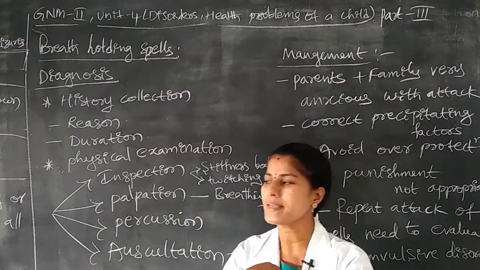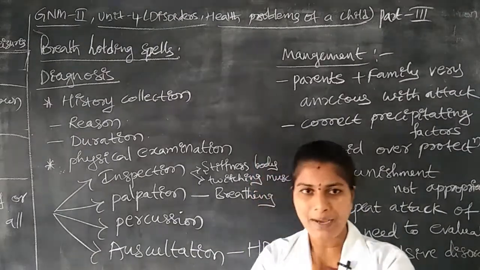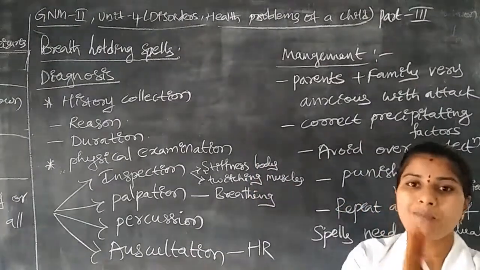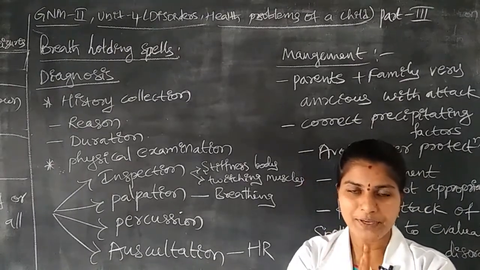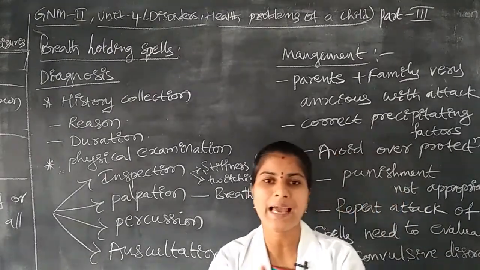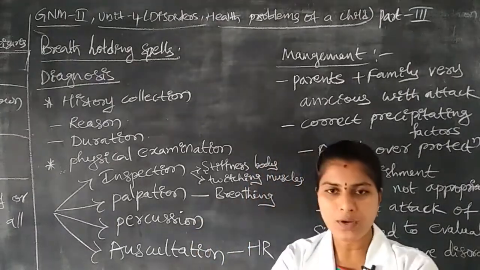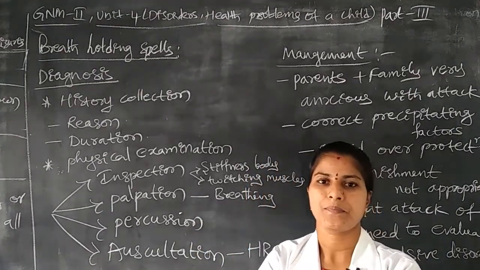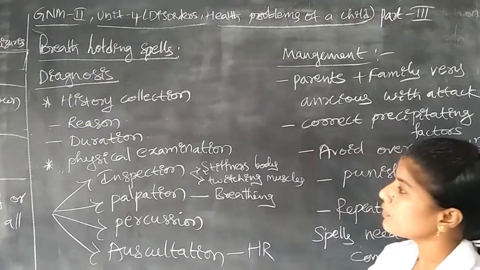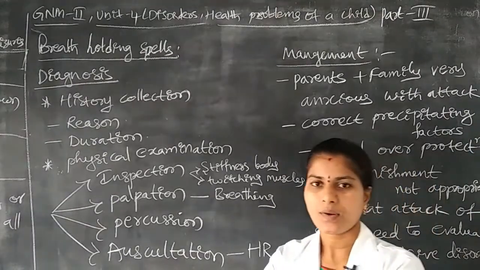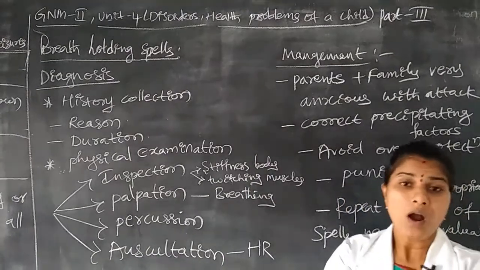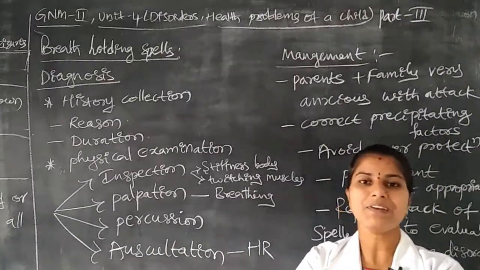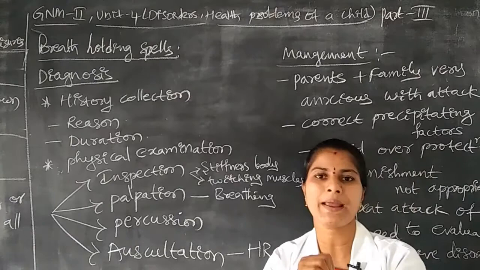Here, sometimes the mother gives some type of punishment to the child, and then the child has this breath holding spells condition. We also have to ask about duration: how many days the child has been suffering with this problem, and how many times the child has these breath holding spells.